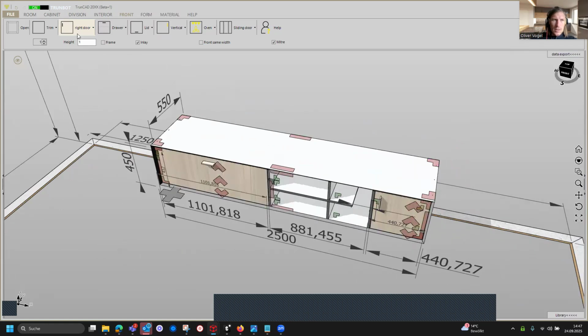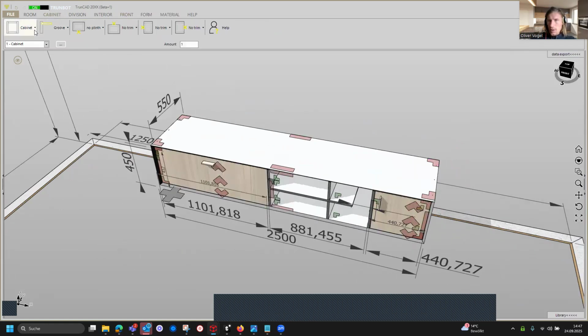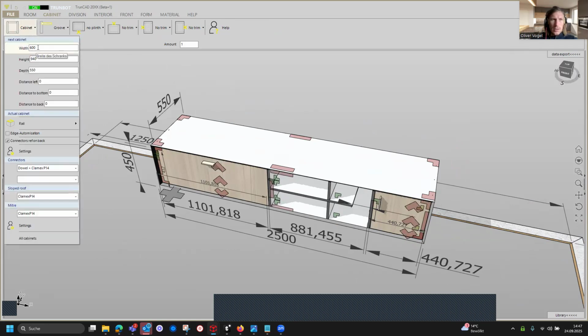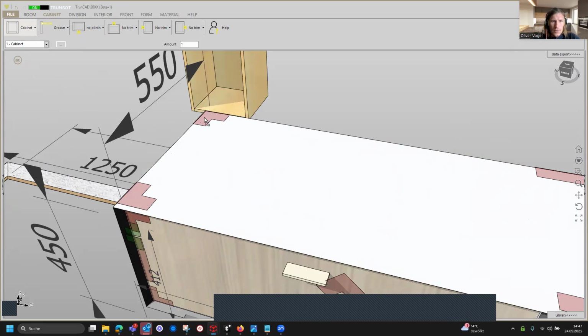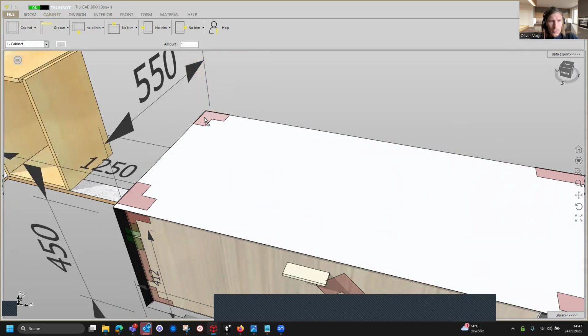And therefore we go back to the cabinet tab, go in the drop-down menu for the cabinet, and here we change the width to 400, and the height is 600, and the depth is 350. Distance left, bottom, and back, we keep it like this. We just drag it and drop it on the smart click on the top left corner on the back.